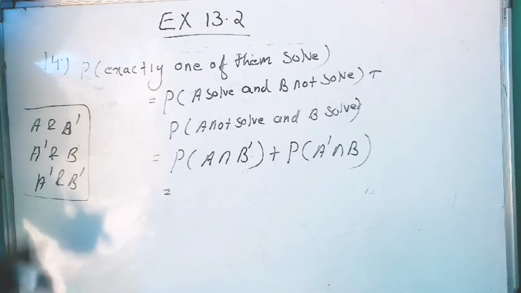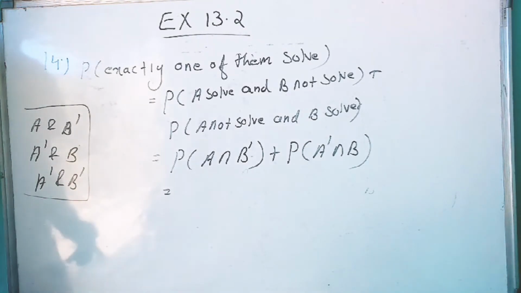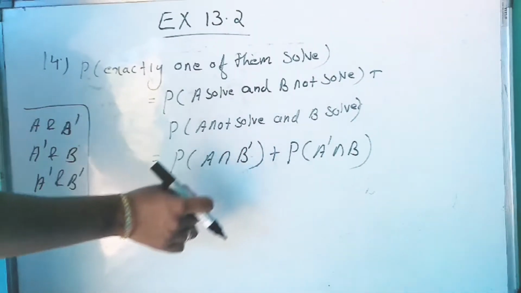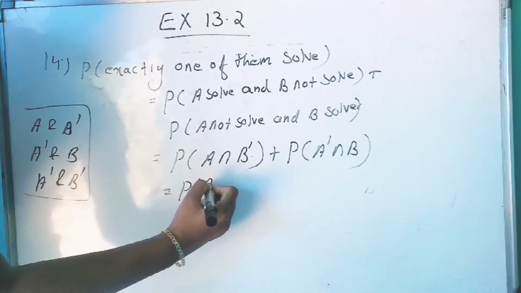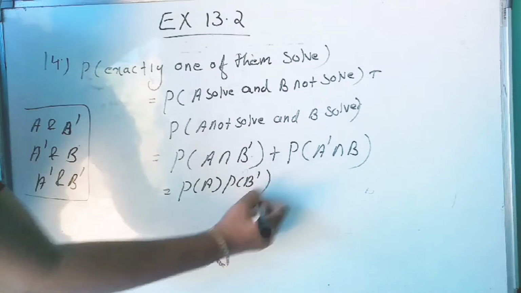This is by using example number 13. So A and B independent means A and B complement independent, so we can write it as P of A into P of B complement.